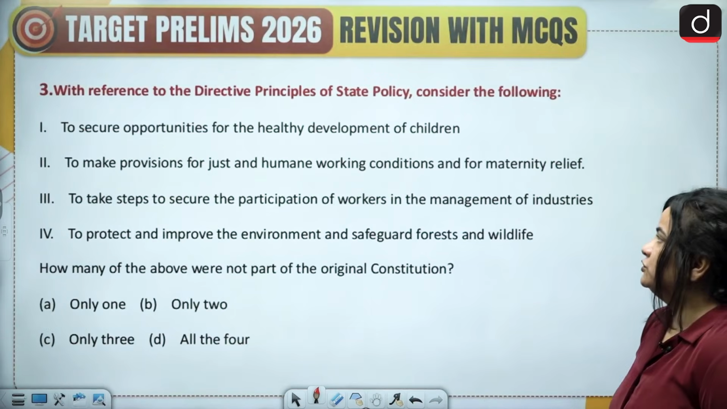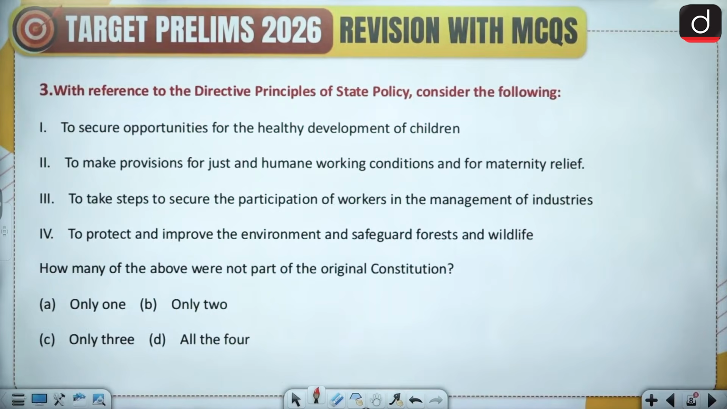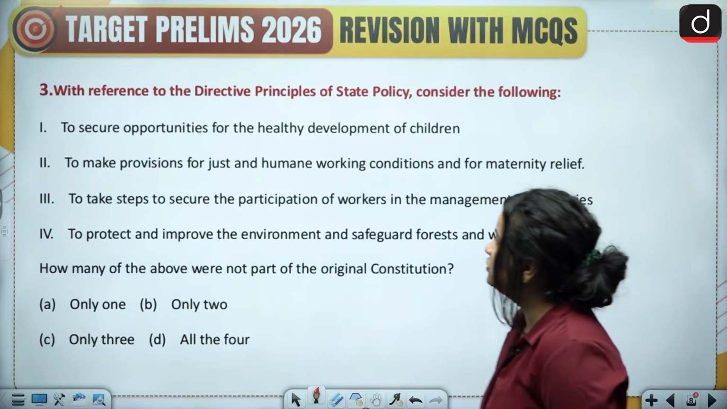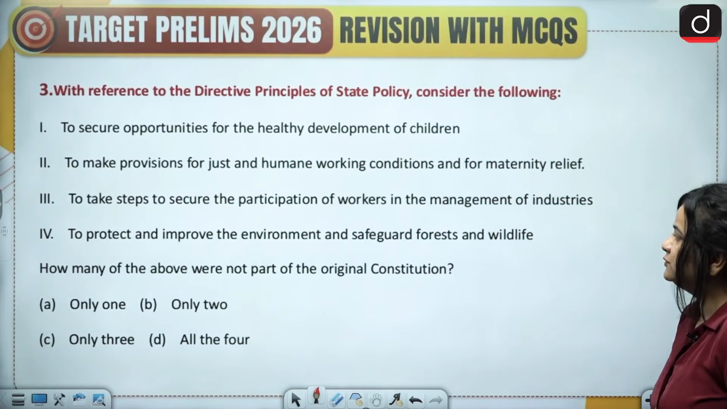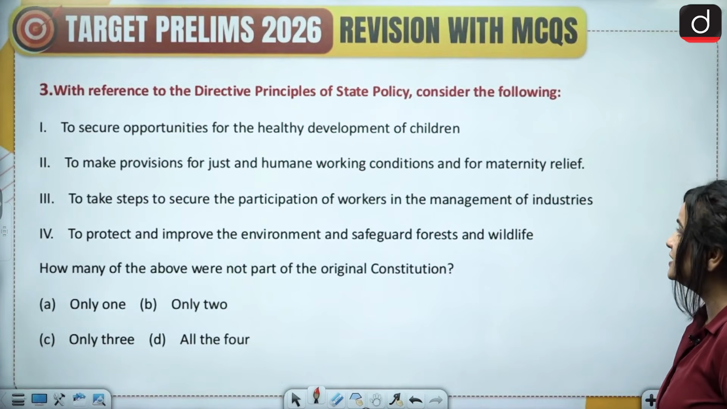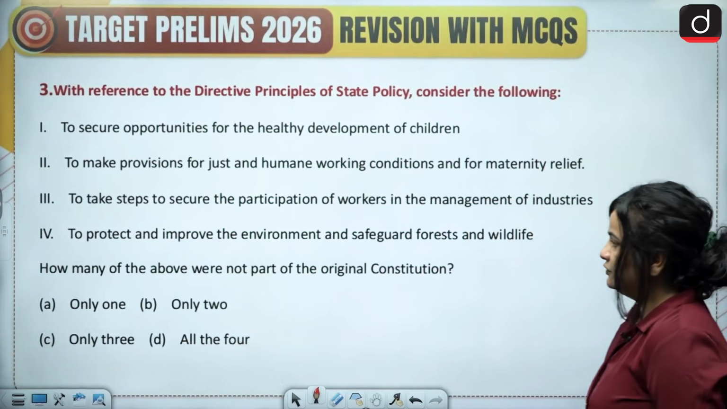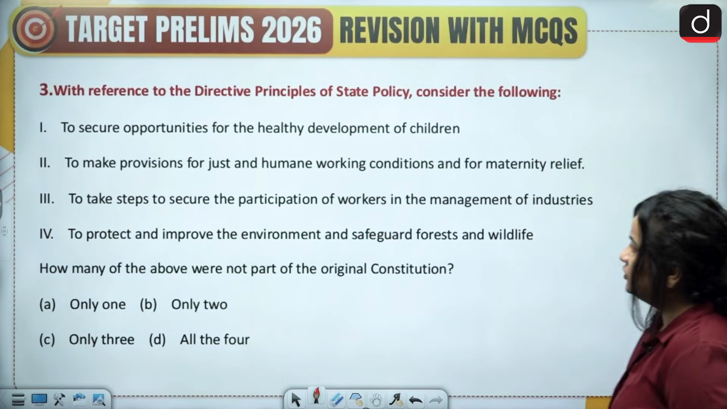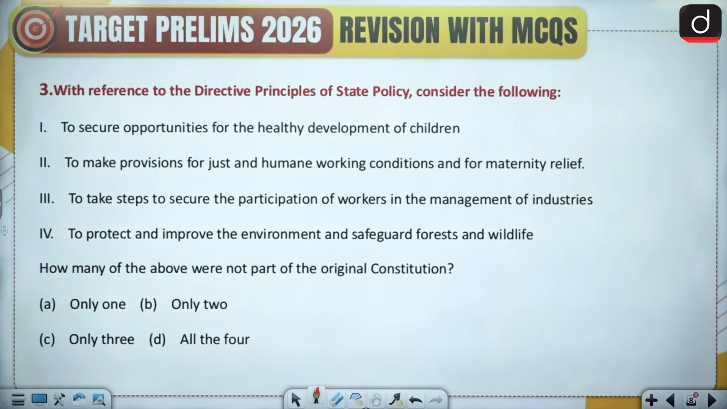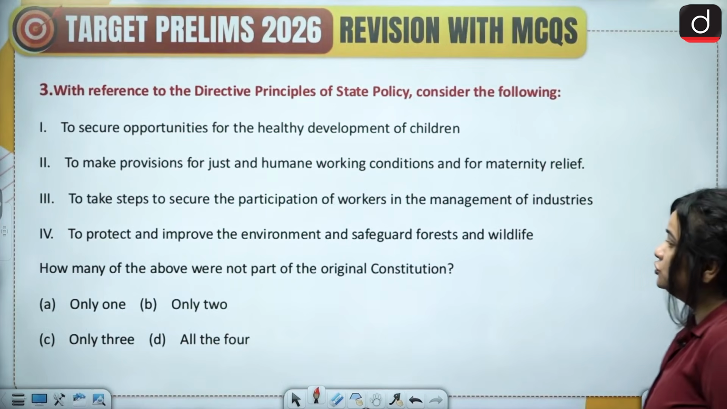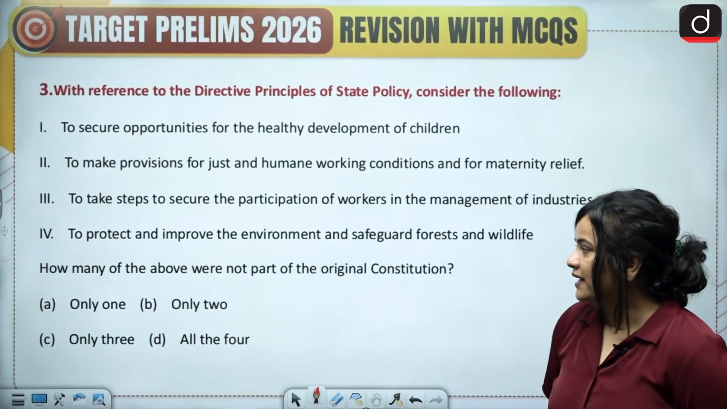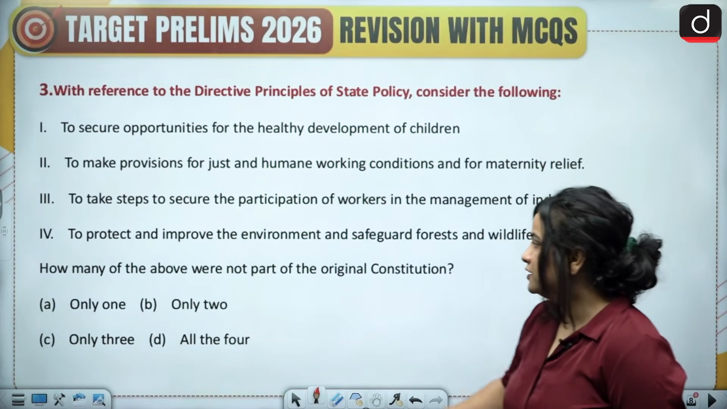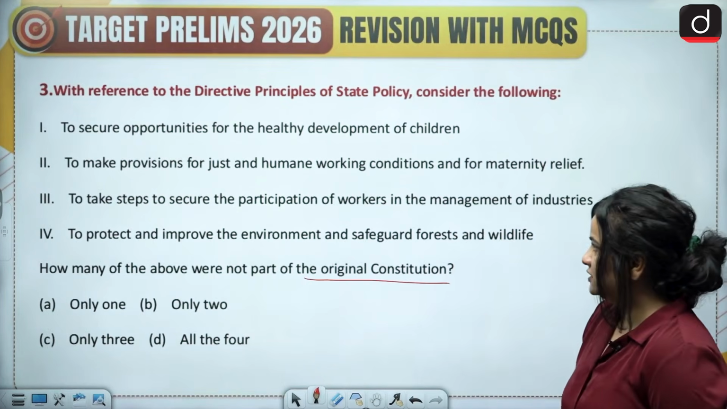Question 3, with reference to the directive principles of state policy, consider the following. 1, to secure opportunities for the healthy development of children. 2, to make provisions for just and humane working conditions and for maternity relief. 3, to take steps to secure the participation of workers in the management of industries. And 4, to protect and improve the environment and safeguard forests and wildlife. How many of the above were not part of the original Constitution?